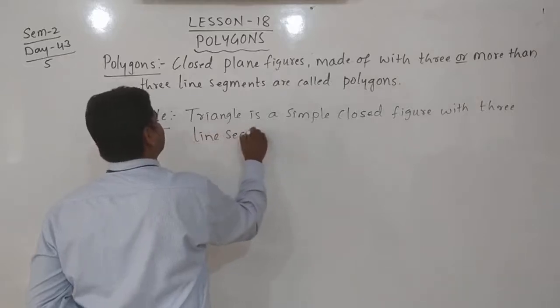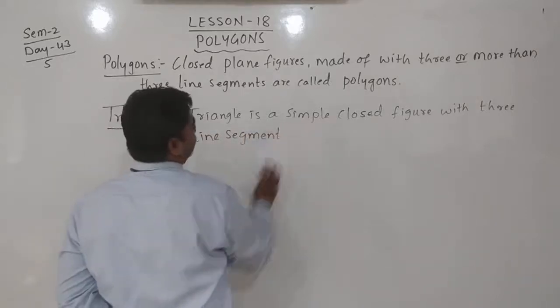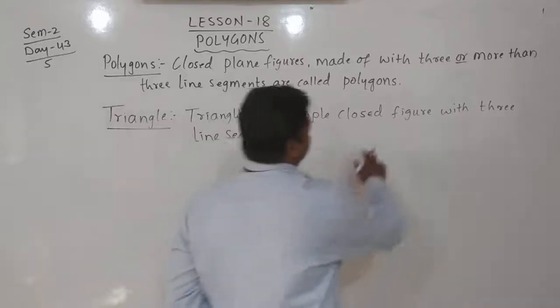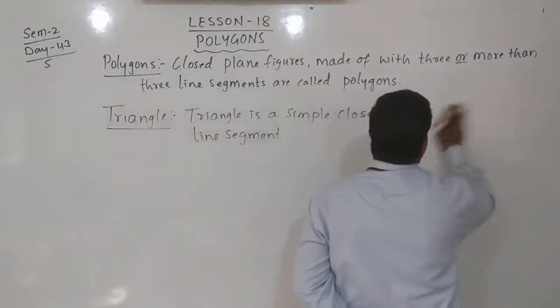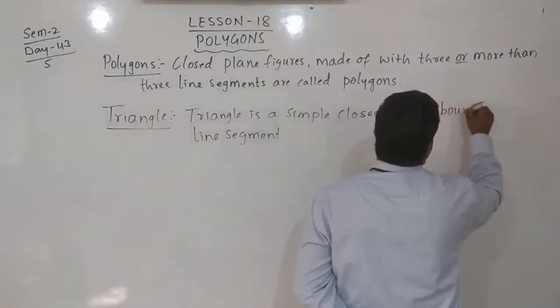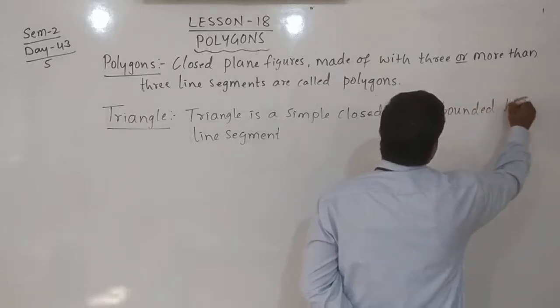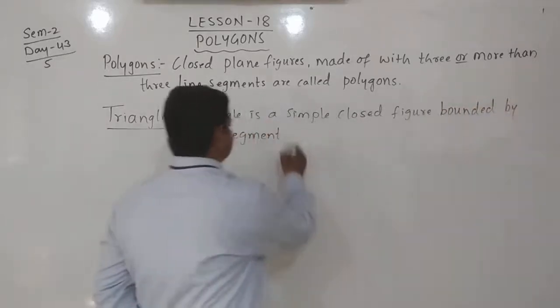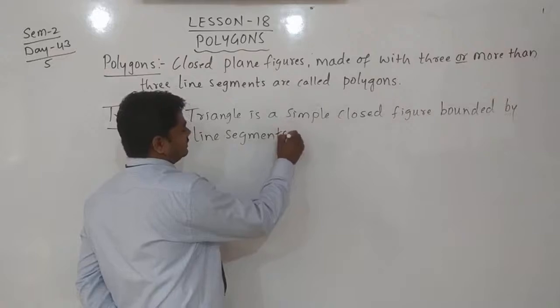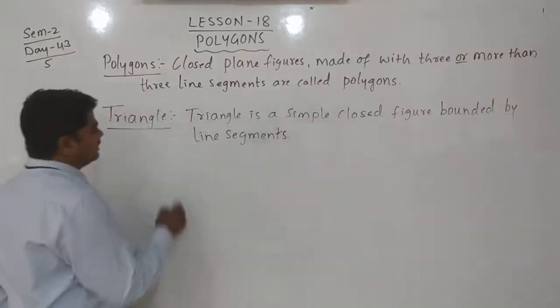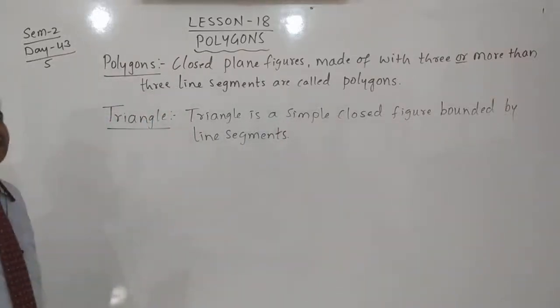How many line segments are there? Three line segments. Bounded by three line segments. A triangle is a three-sided polygon.